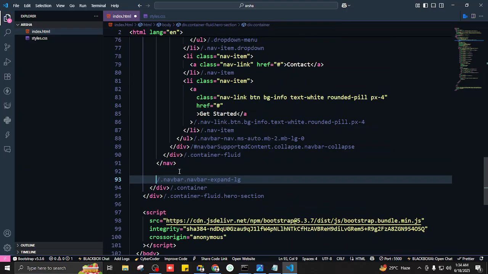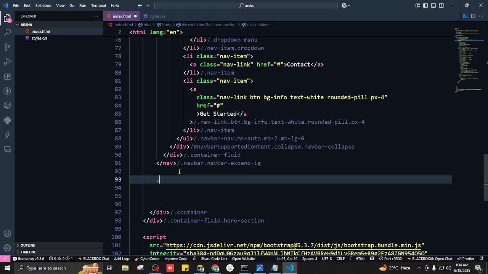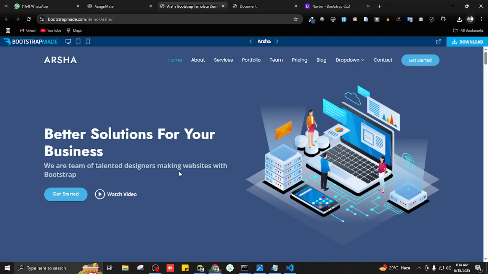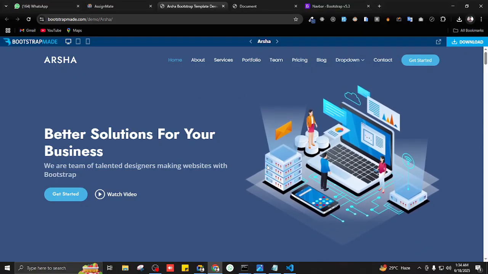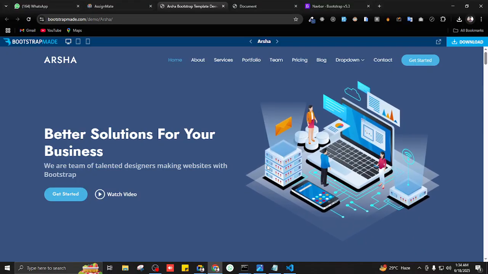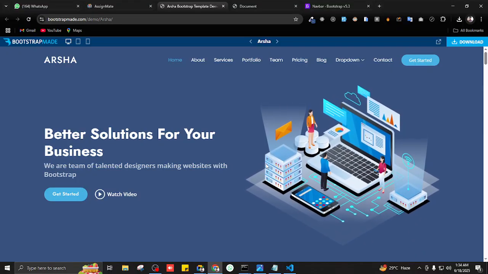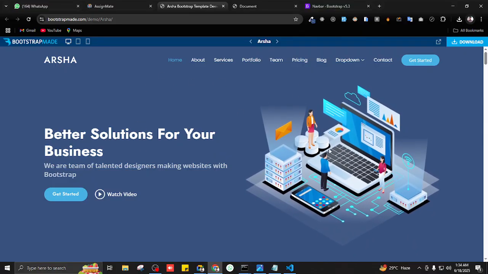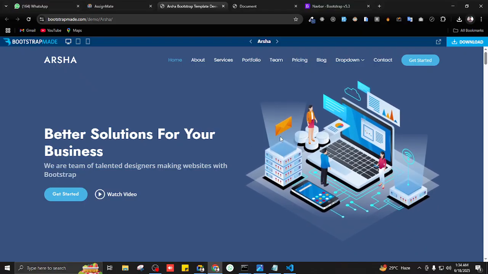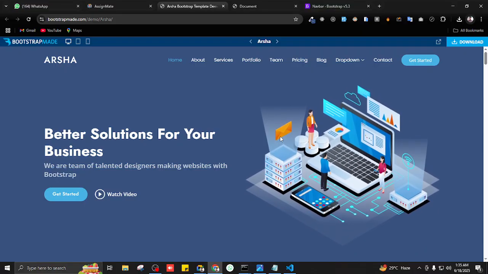Here it is, and I'll give a class of what? Row. And how many columns is each one of them taking? When you define a row, you have 12 columns. Very good, 6.